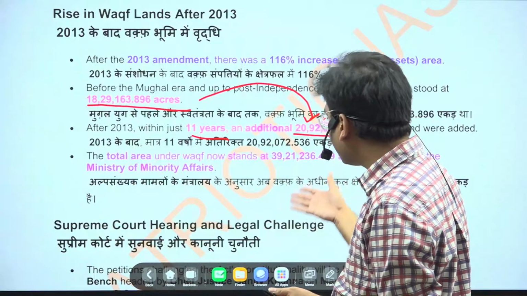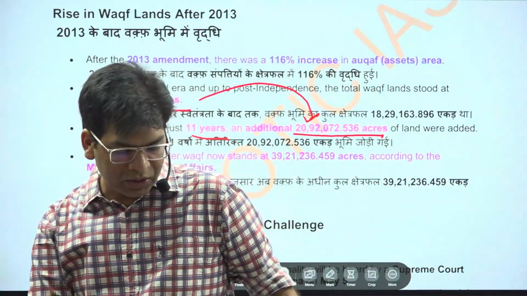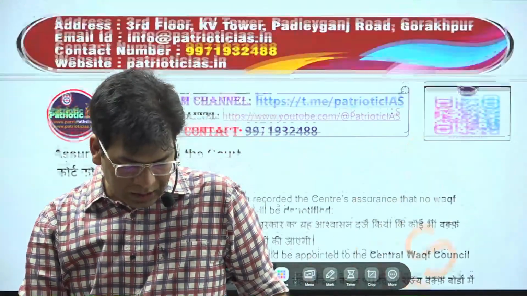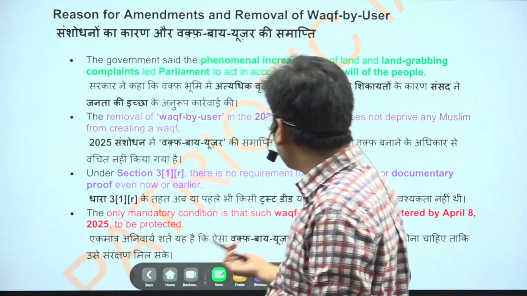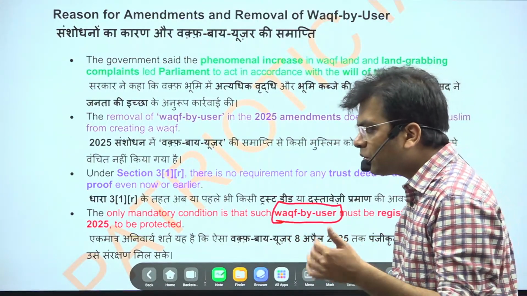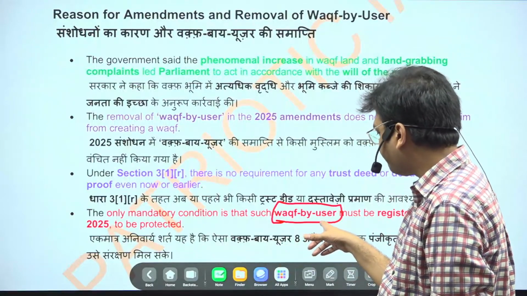This is the main position of the central government, the Union government, that has passed this act. Okay, I hope you are clear about the meaning of waqf by user. This is meant for land that has been donated under the waqf, but they don't have the documentation.